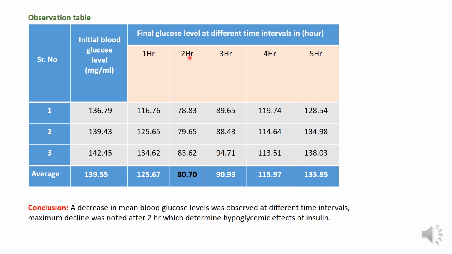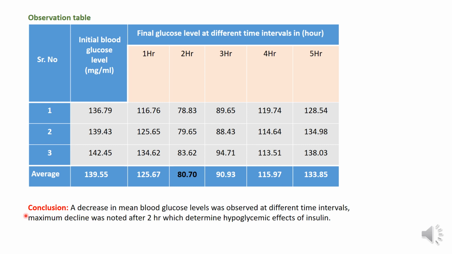Then accordingly, after 2 hours the mean blood glucose level is 80.70. After 3 hours, the mean blood glucose level is 90.93. After 4 hours, the mean blood glucose level is 115.97, whereas after 5 hours the blood glucose level is 133.85. So now we can clearly see that after giving insulin, the blood glucose level falls.